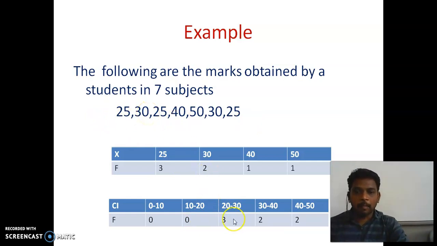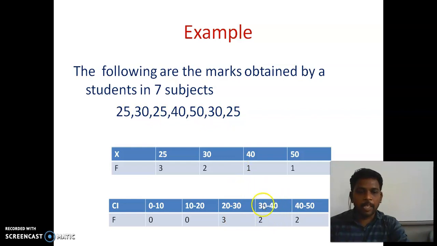But here we always include the lower limit in the particular interval, not the upper limit. So look here, 20 to 30 is the interval. The lower limit is 20 and the upper limit is 30. We do not include the upper limit in the particular interval. So which number is available within this interval? 25 alone. How many times is 25 repeated here? 3 times.